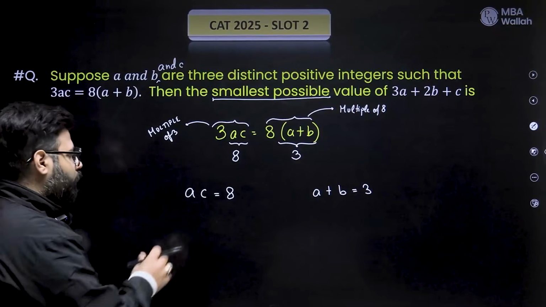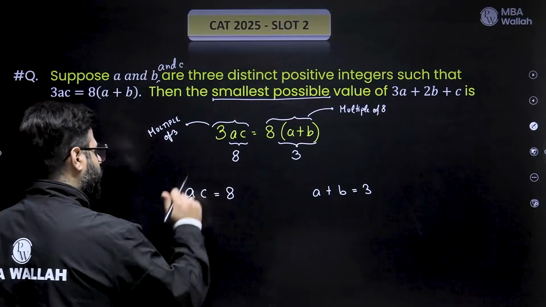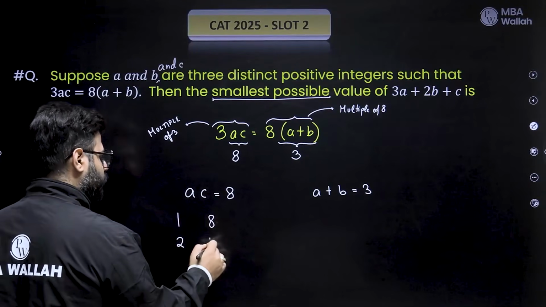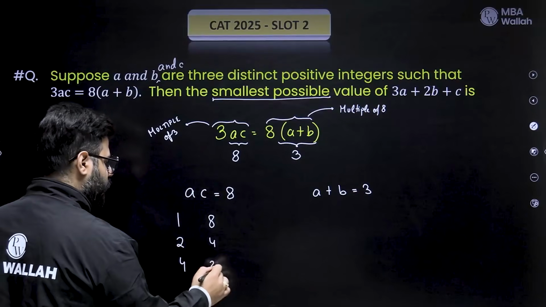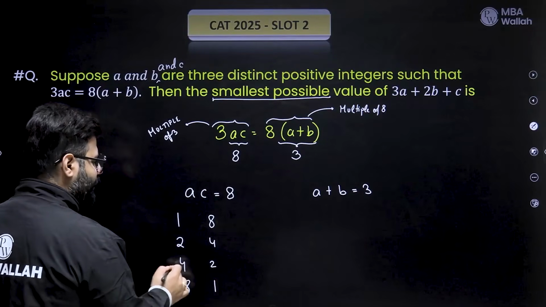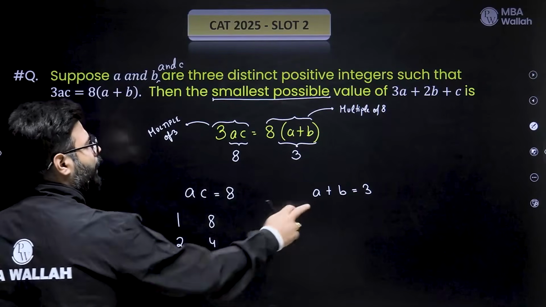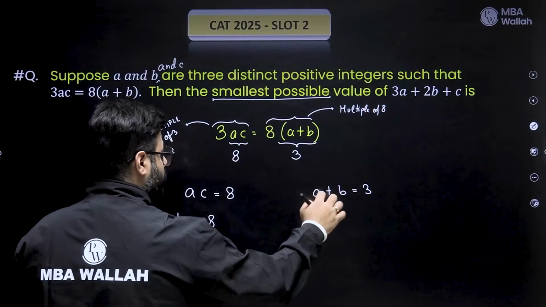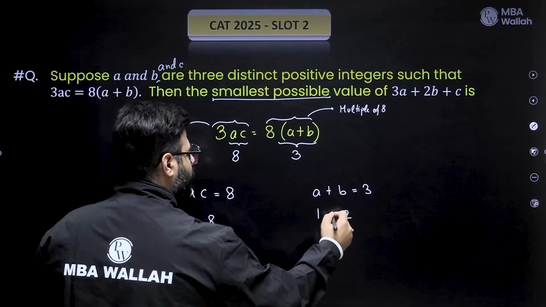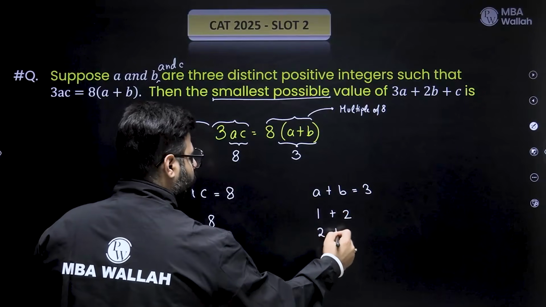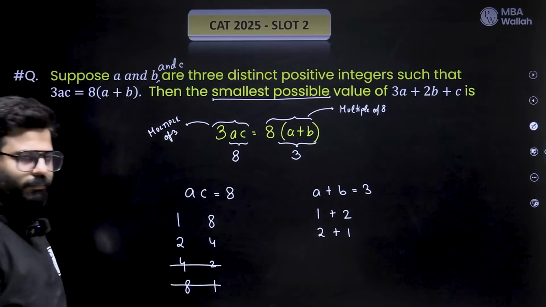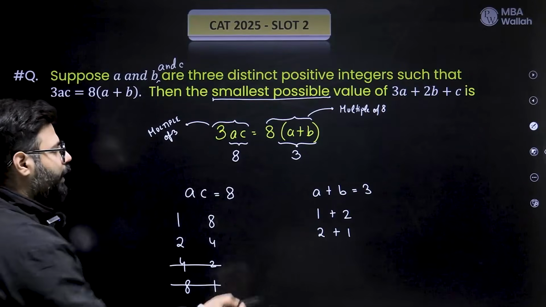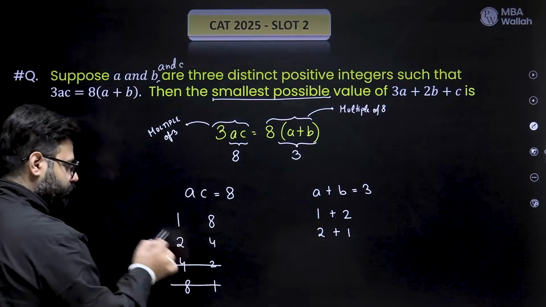And now, what are the possibilities? How can you make two positive integers with product 8? 1 into 8, or 2 into 4, 4 into 2, or 8 into 1? These do not stand a chance. Why? A plus B is 3. They are positive integers, so the only possibility is 1 plus 2 is 3, or 2 plus 1 is 3. There is no other possibility, not even 3 plus 0. They are distinct positive integers. So A can either be a 1 or a 2.